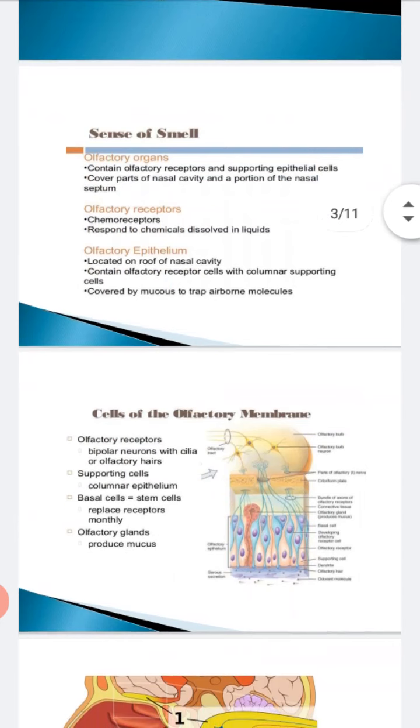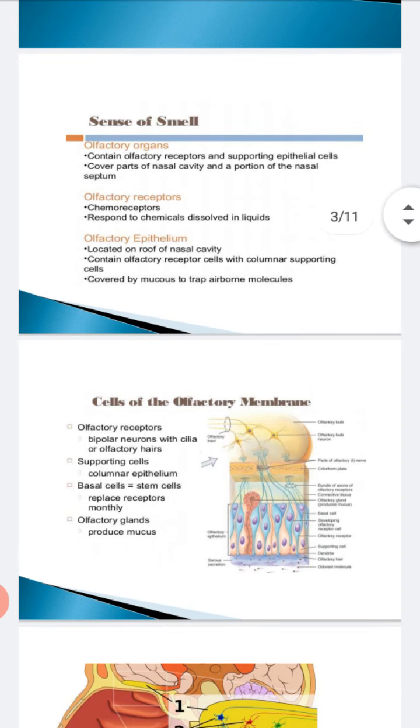Coming to the next diagram, you can see the olfactory receptor cells. Here you can see the olfactory receptors, they are bipolar neurons with cilia or olfactory hairs. Then there are the supporting cells. As the name indicates, they support, and they are columnar epithelium cells. The third is the basal cell. They are found at the base. You see purple colored cells, and they are stem cells. So they help in regeneration.